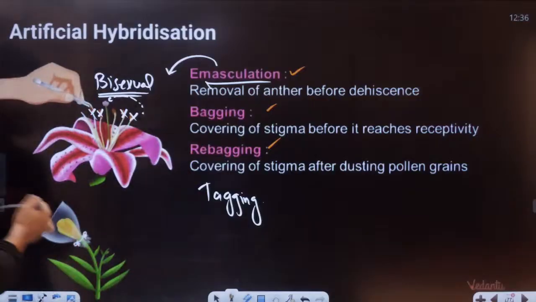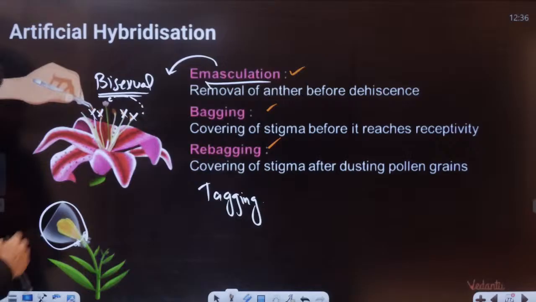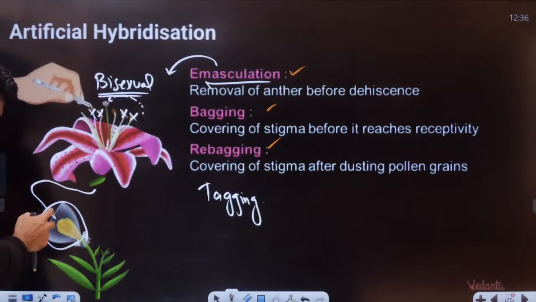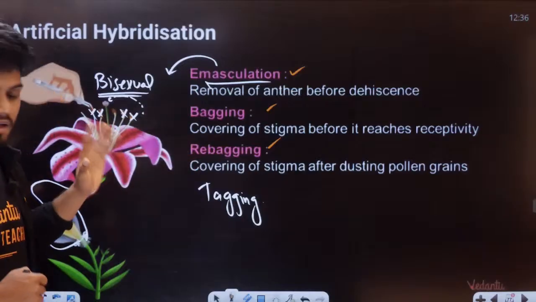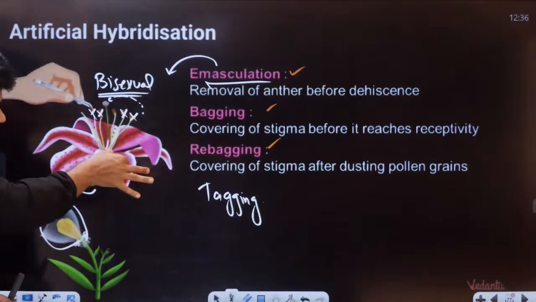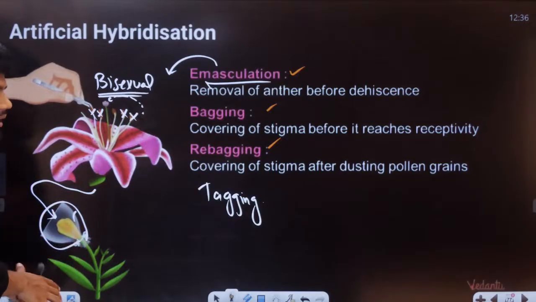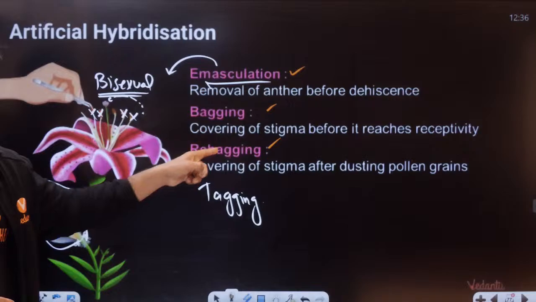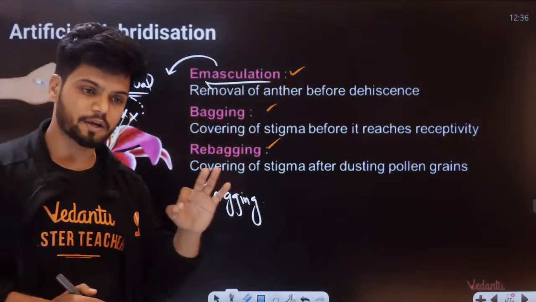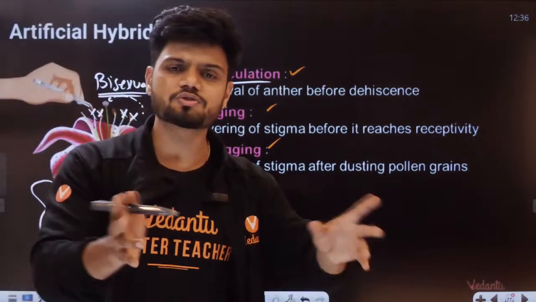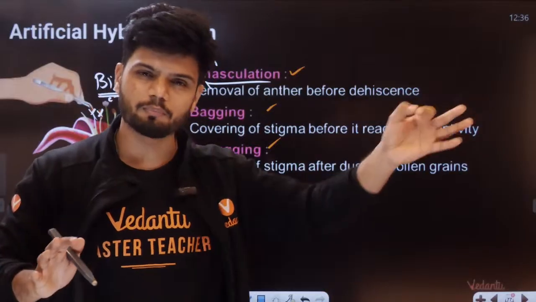Next we do something called bagging. Why do we do bagging? We do bagging because we do not want any other unwanted pollen grain to come and land here. Next, we remove the bag, add whichever pollen grain we need, and we do rebagging. Why do we do rebagging? We do rebagging to make sure the entire process happens and no more unwanted pollen grain is coming.